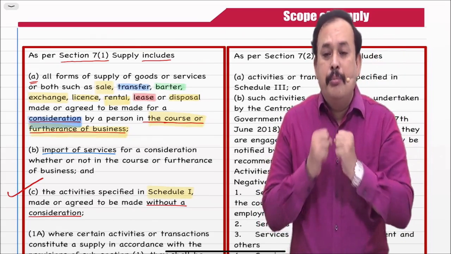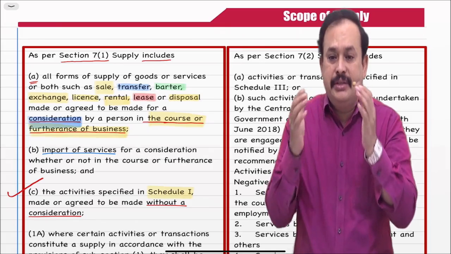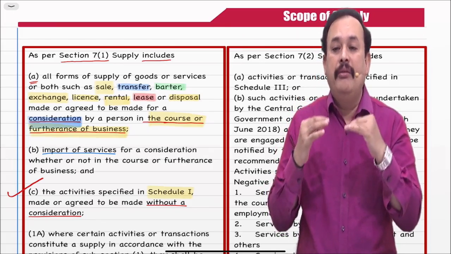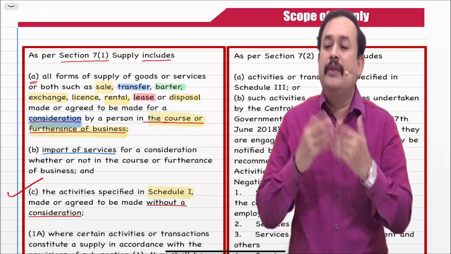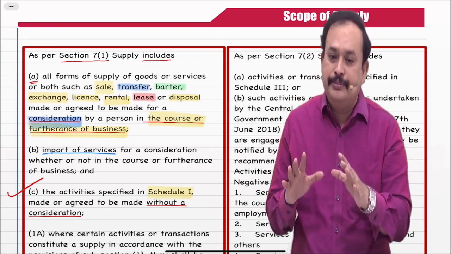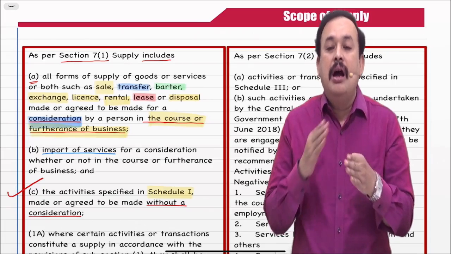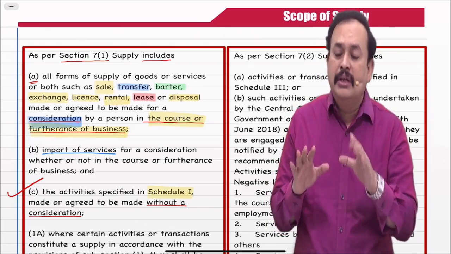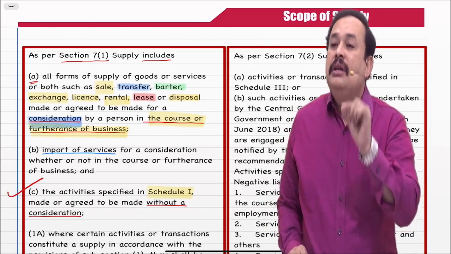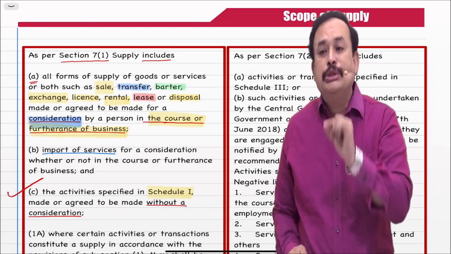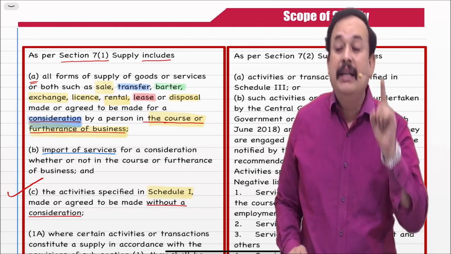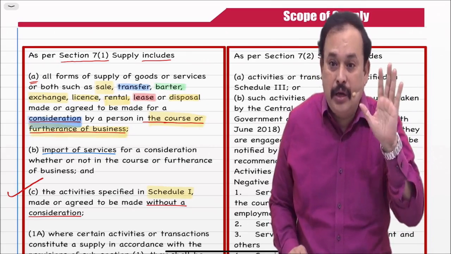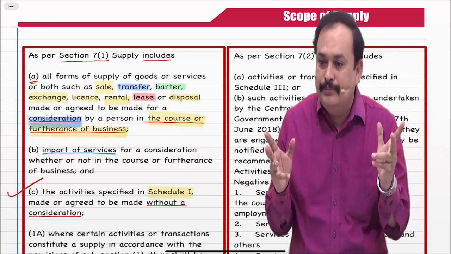1. Permanent transfer of business assets on which input tax credit has been availed. 2. Supply of goods or services between related persons or distinct persons. However, if an employer gives a gift to an employee in a financial year and the value does not exceed rupees 50,000, it is not a supply.